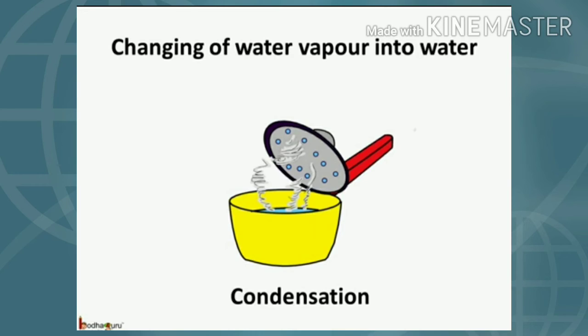This process of gas changing into liquid, meaning water vapors changing back into water on cooling or coming into contact with a cold surface, is known as condensation. I hope all four processes are clear to you: freezing, melting, evaporation and condensation, right? Read it from your book very carefully.